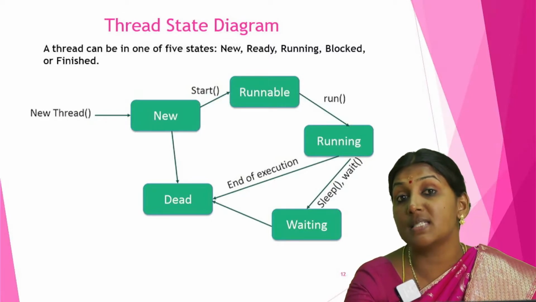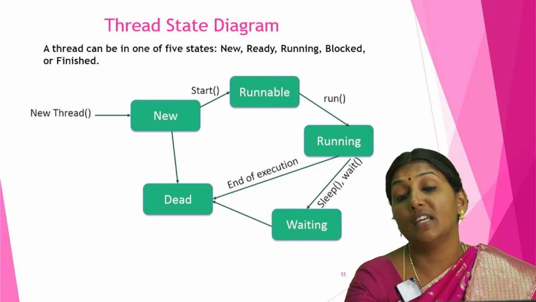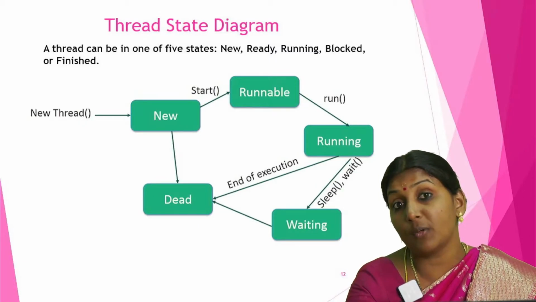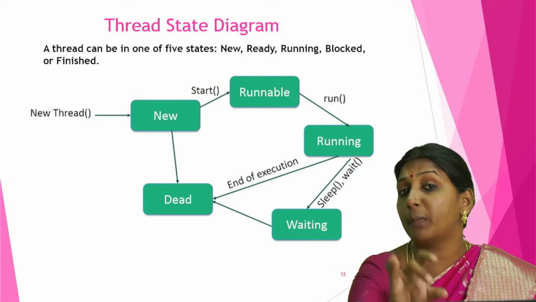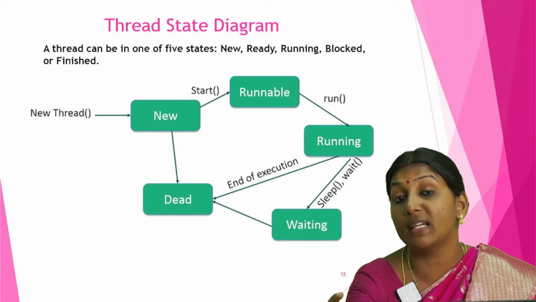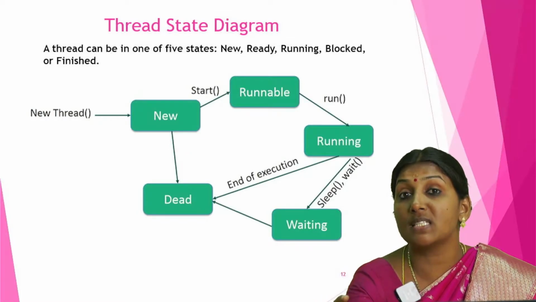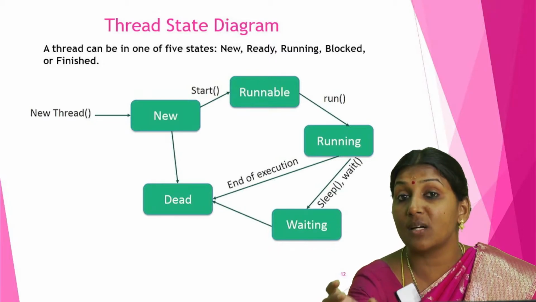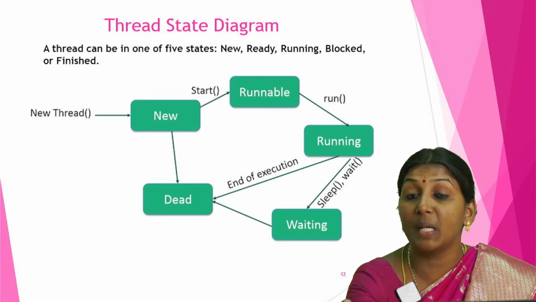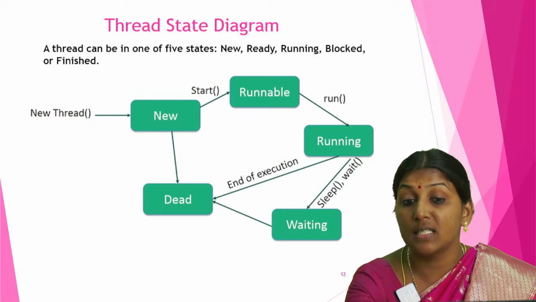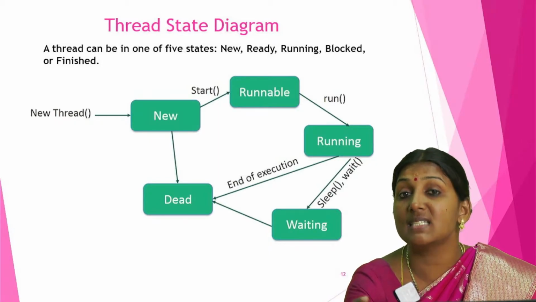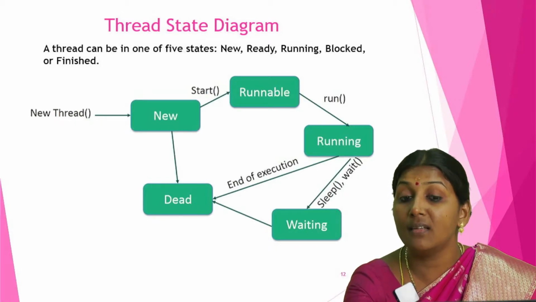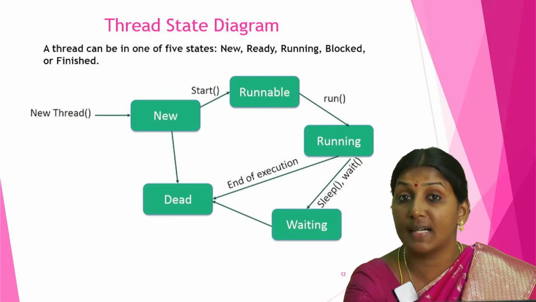Then the second step is the runnable state. Runnable state means if the particular thread is ready to run, then that thread will be put on a queue. That queue is called the ready queue. So those processes that are ready are kept in the queue, called the runnable queue. That is the second stage. And the third stage is the running state. When the process is running on the processor, that state is called the running state.